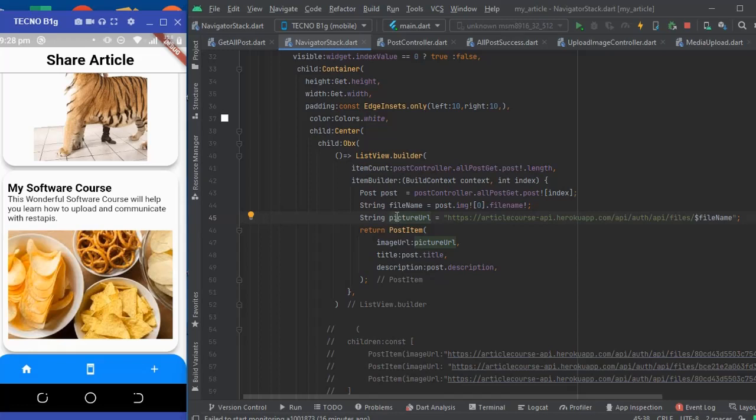I'm going to design a screen. We upload the post from the mobile app to a MongoDB database, and then it will be displayed on the display feed here for us.